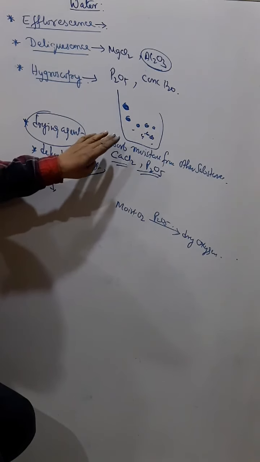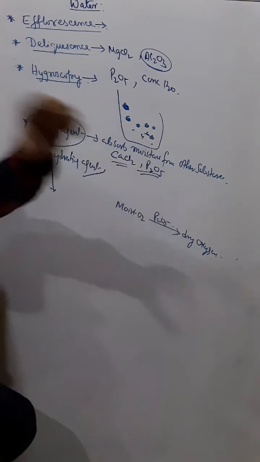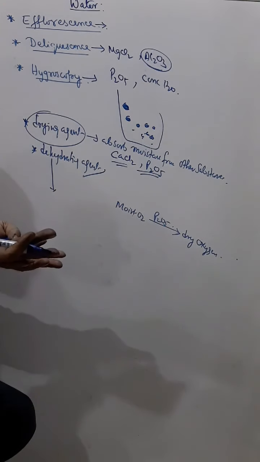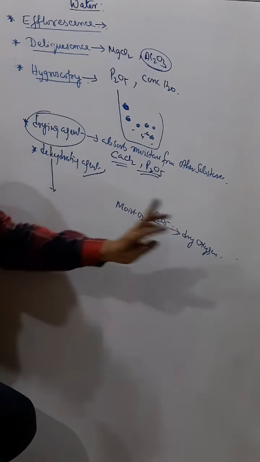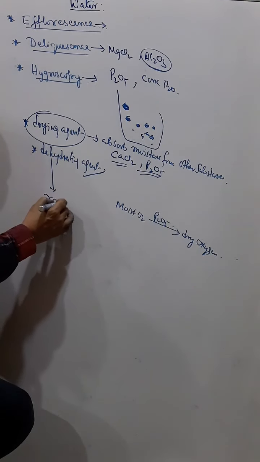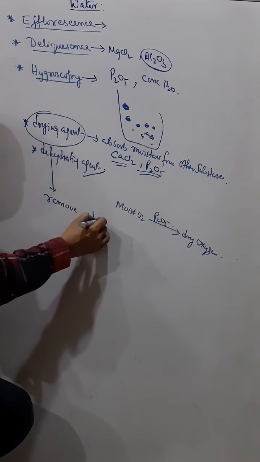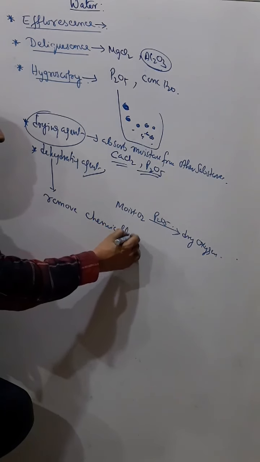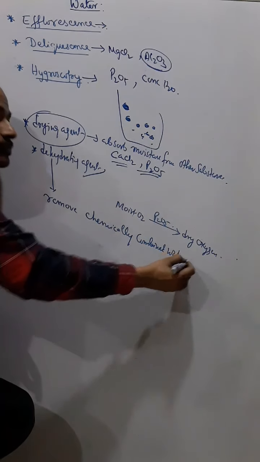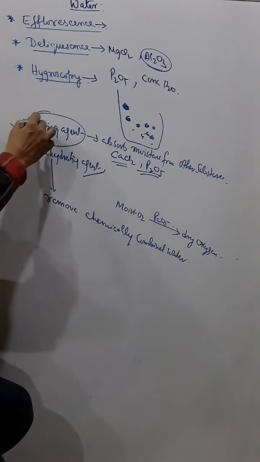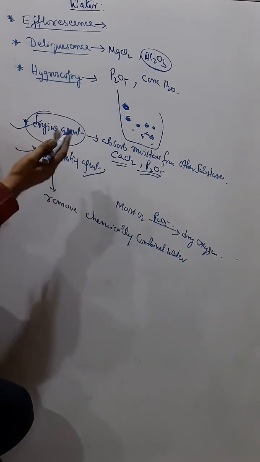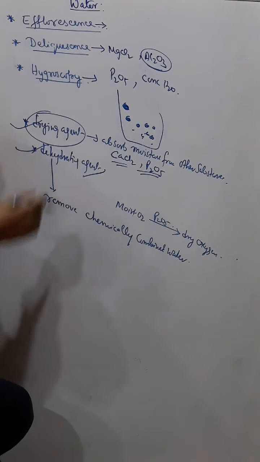You should understand the difference between just absorbing moisture from the surface, so moist oxygen becomes dry oxygen, and a dehydrating agent, which can remove chemically combined water. This difference is very important, because most students get confused and think they are the same.